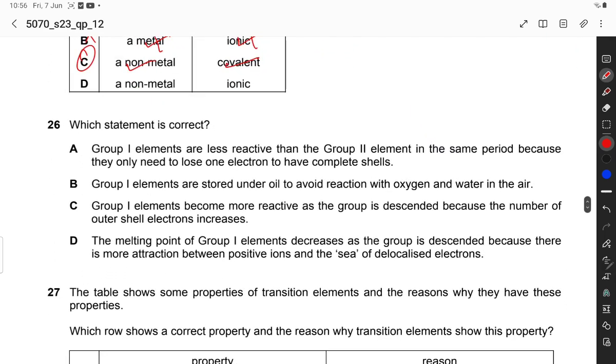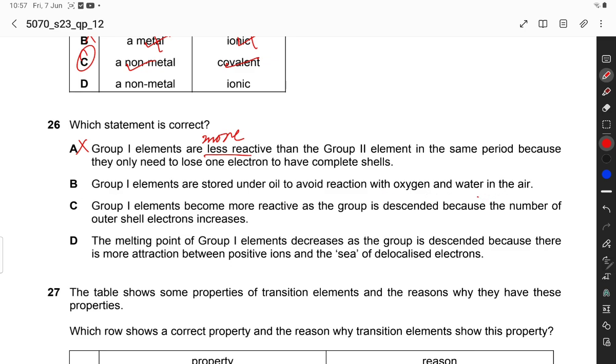Which statement is correct? Group 1 elements are less reactive than group 2. So this is incorrect. More reactive. Group 1 elements are stored under oil to avoid reaction with oxygen and water in the air.